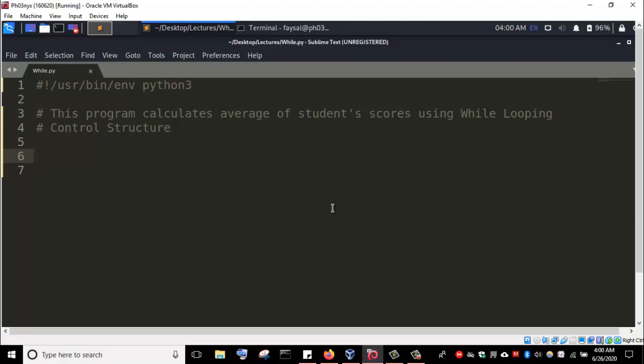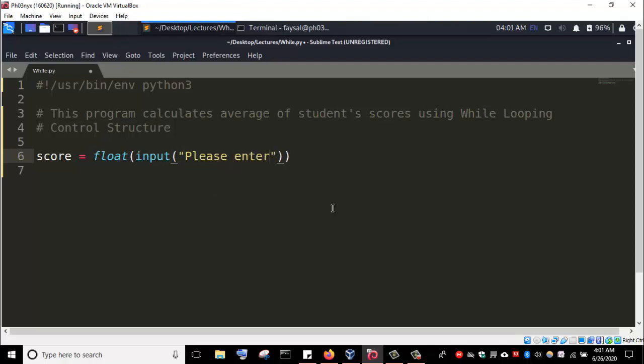The program will accept a set of scores from the user of the program, and then compute the average of the scores. So the first thing that we are going to do is input the scores. So we write score equals to, and then we input. Now I will assume that the score is going to be a float. So input, please enter the score.